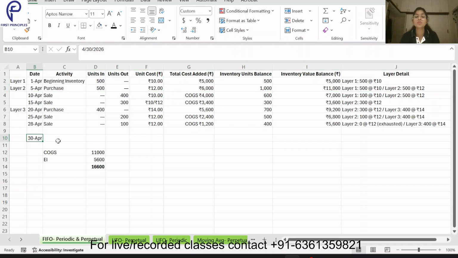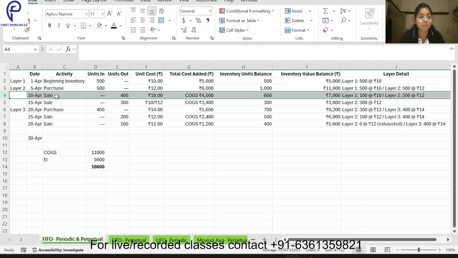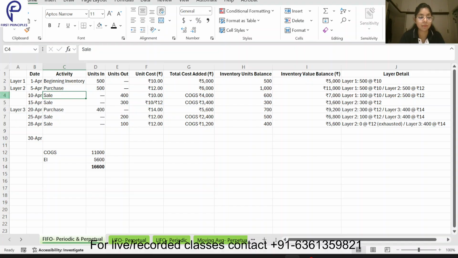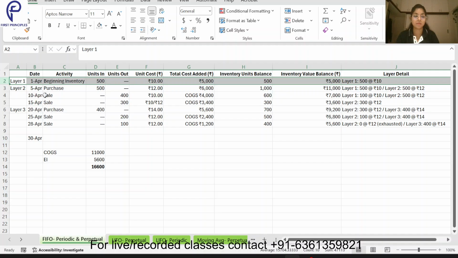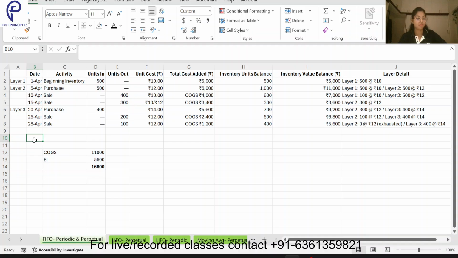And if I use the perpetual method, what will happen? Suppose I am selling on 10th April and I am updating my books of accounts. As per 10th April, which layer will I be selling? I'll be selling layer 1 only. So that is why in both periodic and perpetual of the FIFO method, we will get the same value.